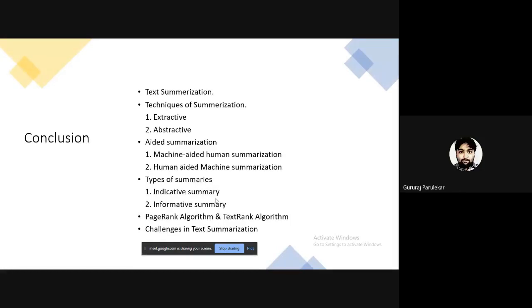So I will conclude our presentation by giving a quick recap. Summarization means to reduce the size of a document without changing its meaning. When we open news pages, we first look at the brief summary of the news and then read more details if interested. The method of extracting these summaries from the original large text without losing important information and changing their meaning is called text summarization. It is one of the most researched areas among the natural language processing community.